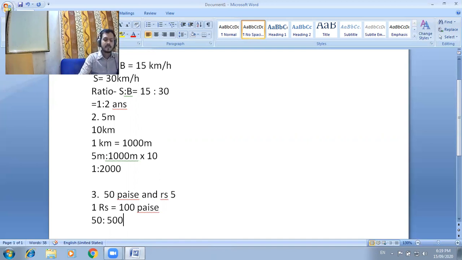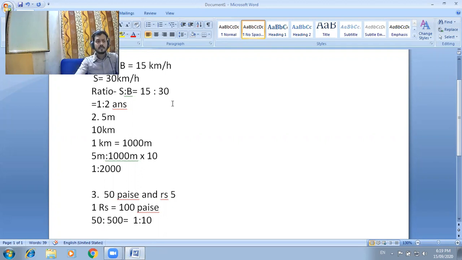After simplification, our question becomes 50 to 500. Observe here, 0 and 0 cancel out, and 5 and 5 cancel out. So what is our answer? 1 by 10. 1 to 10 is our needed answer. So what are the procedures?